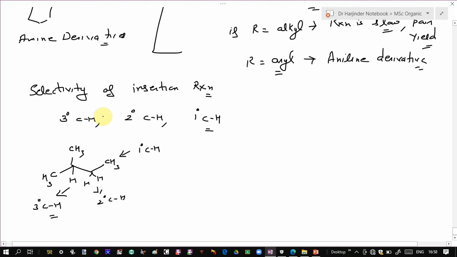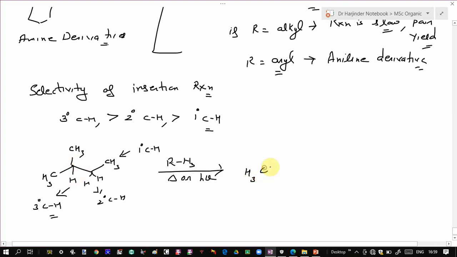Now these nitrenes are very selective in insertion, and they undergo insertion into the tertiary carbon hydrogen bond rapidly, then the secondary carbon hydrogen bond and then the primary carbon hydrogen bond. For example, here when you heat it with azide, either in presence of heat or in photolysis, the nitrene gets added to the carbon hydrogen bond which is the tertiary carbon hydrogen bond.